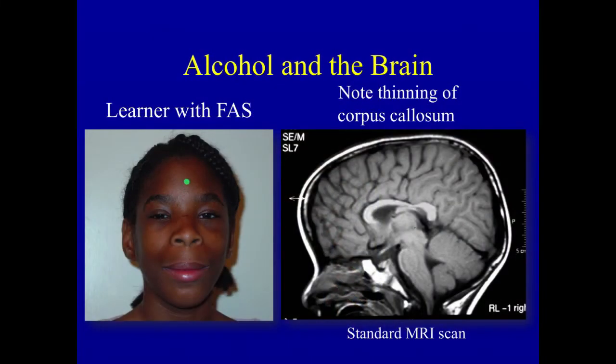On the other hand, if there are differences in terms of brain size, for example, and this is a little girl who has florid fetal alcohol syndrome, you can see that she has short palpebral fissures and a smooth philtrum and a thin upper lip, and she had academic underachievement, and she had a small head. And upon imaging of her head, you can see that right there toward the middle of her corpus callosum, there is that thinning that is associated with this condition.